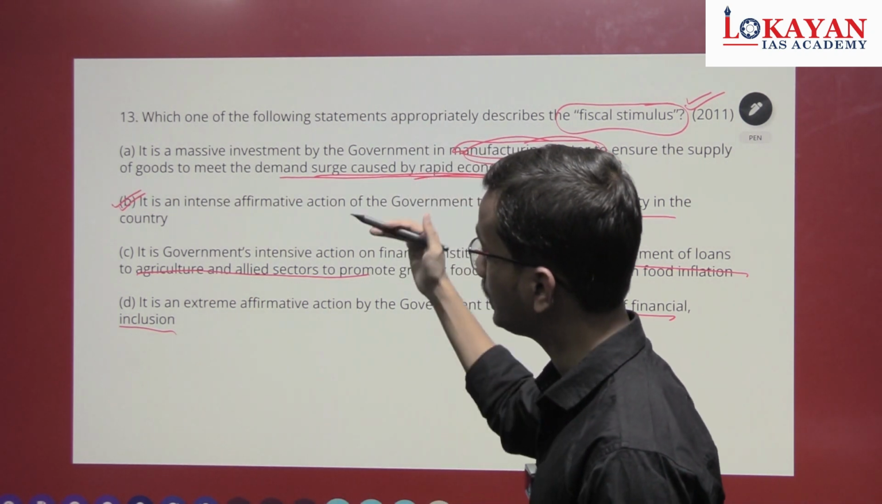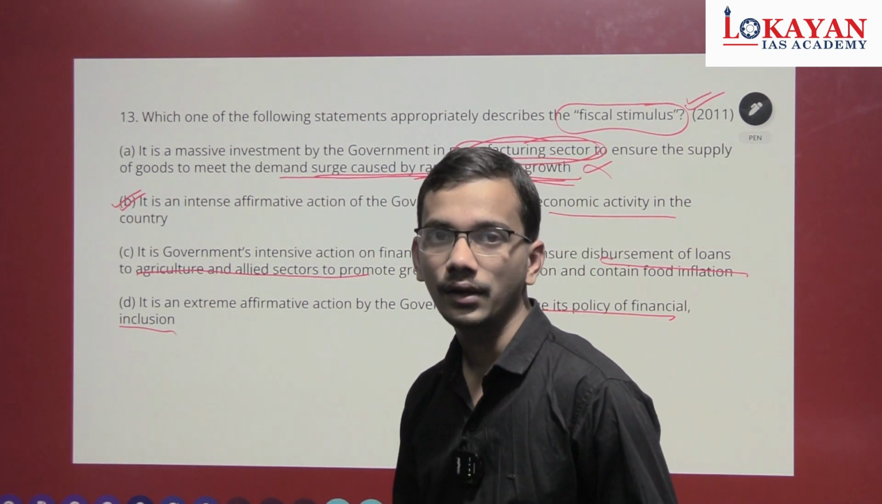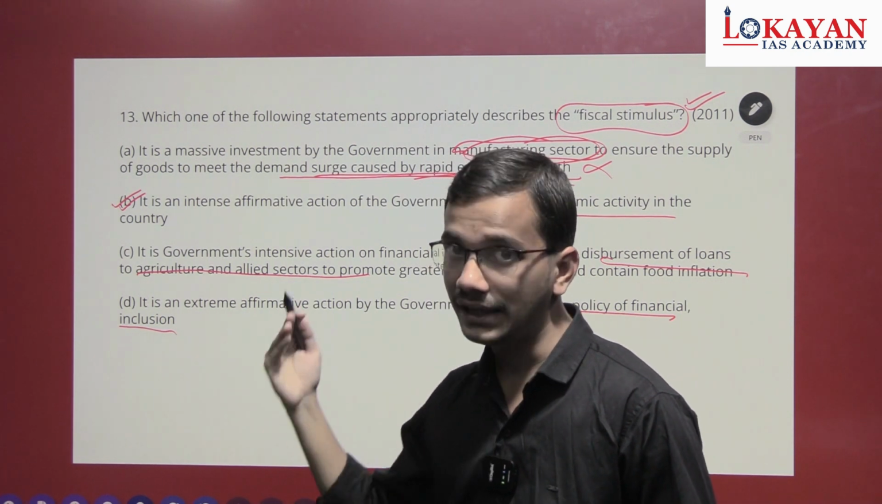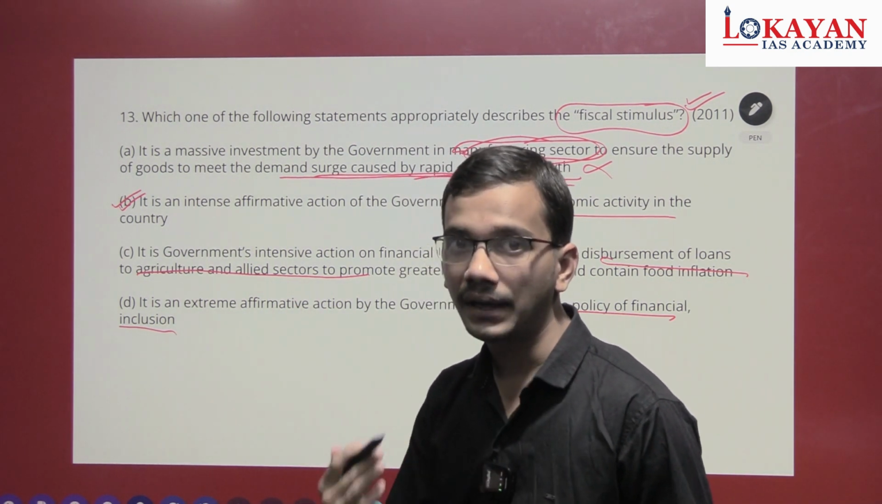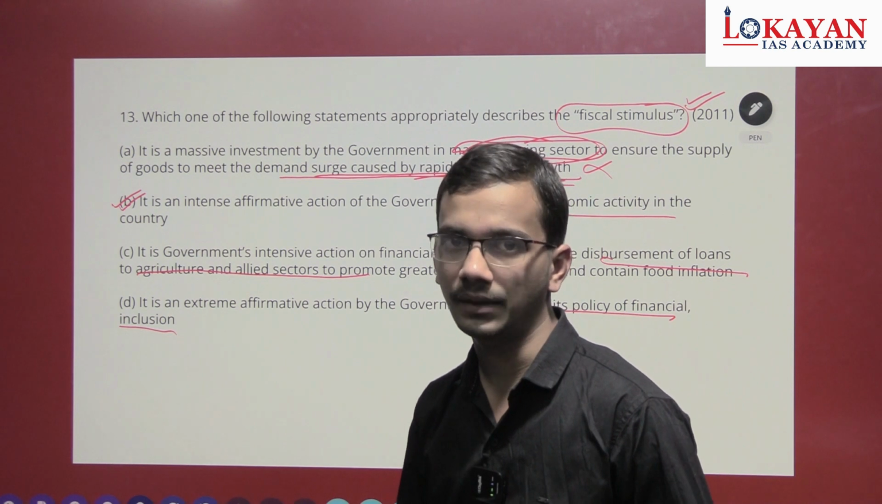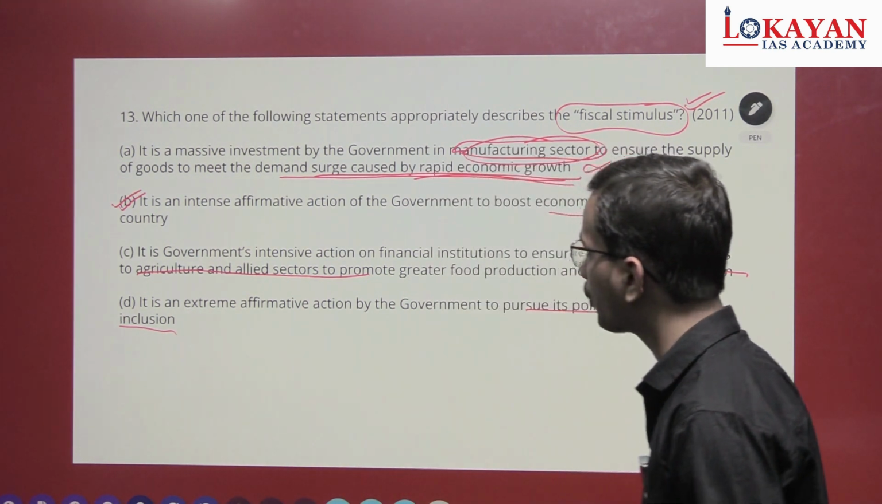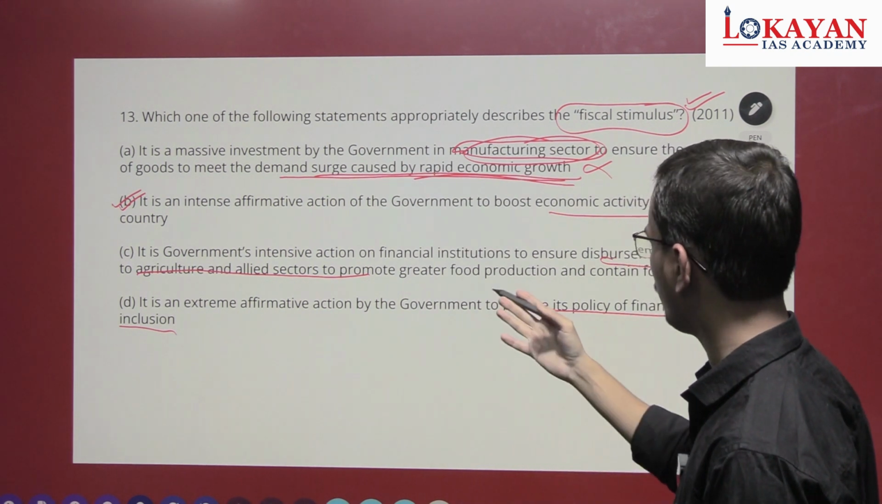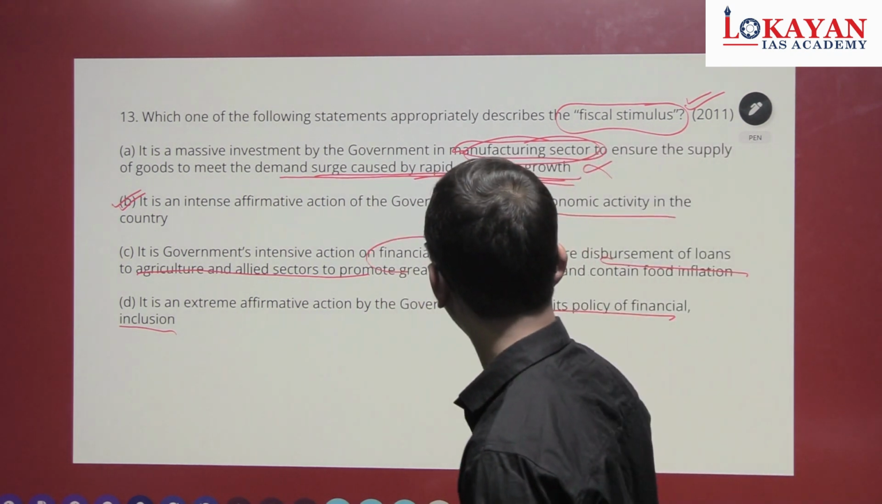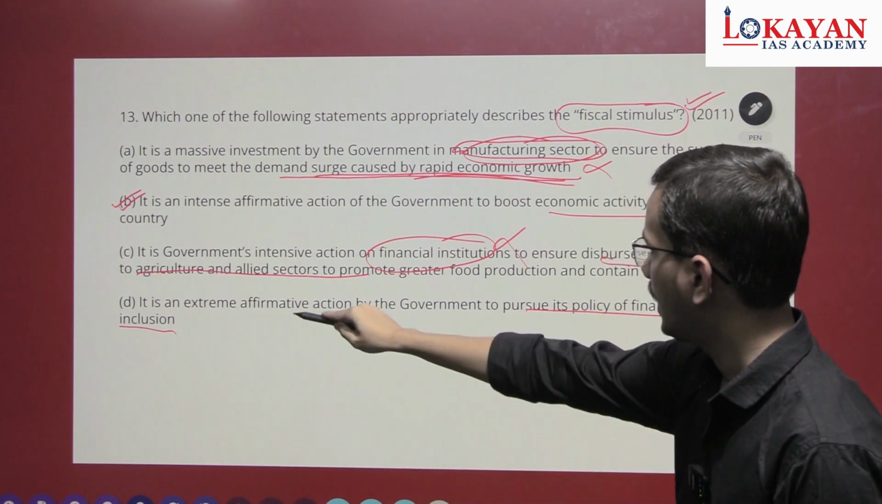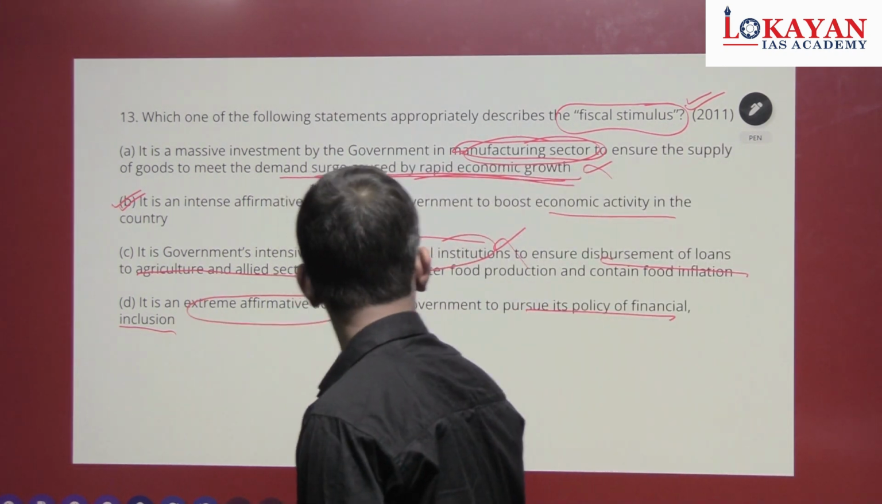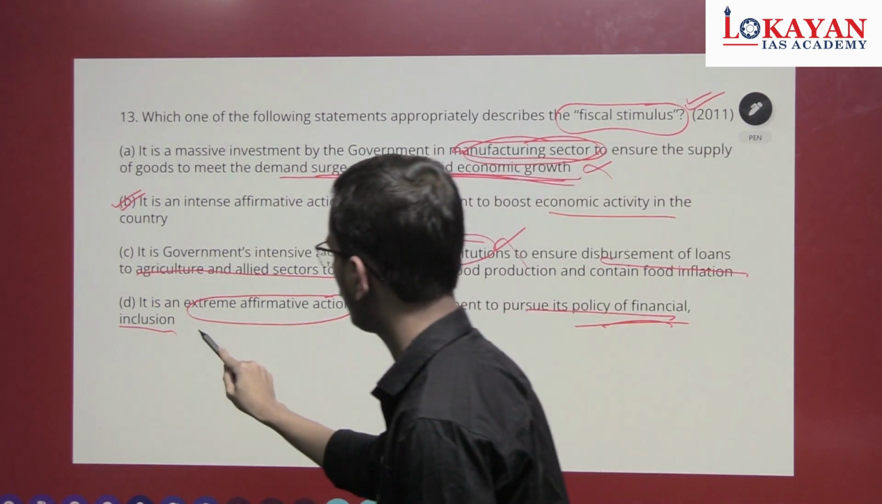We have to understand why the remaining statements are also incorrect, because knowledge and understanding about incorrectness of the statements will be helpful for us in the upcoming examination to eliminate statements and get options correct. Okay, it is government's intensive action plan on financial institutions. Again, specificness, incorrect. Extreme affirmative action or financial inclusion, again incorrect.